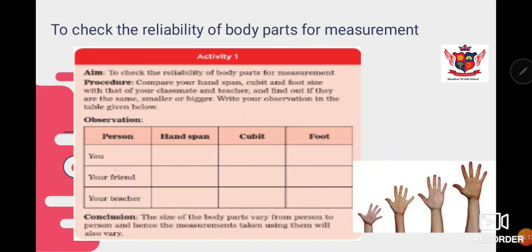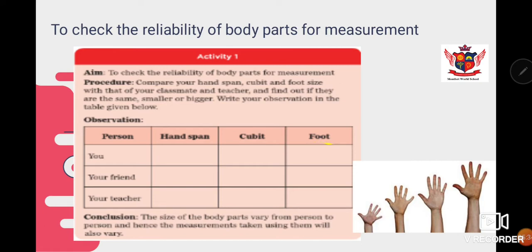In this observation table, one person, that is you, measure your handspan, the size of your cubit, and your foot. You can use any unit for this. You can measure it with the help of a ruler or measuring tape.